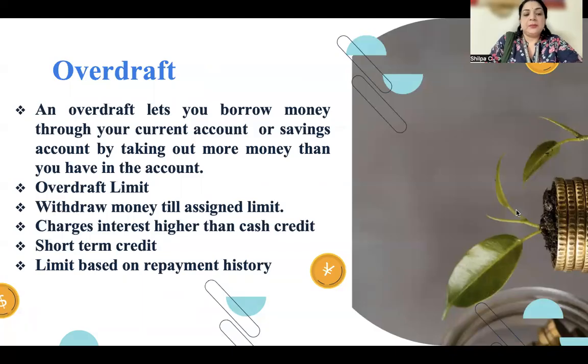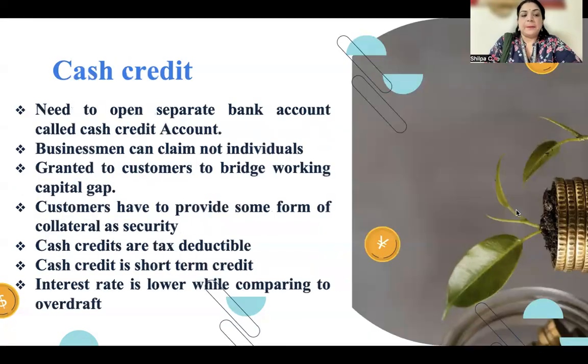Then there is an overdraft limit, which will be decided by the banker. Withdrawal of money till the assigned limit only is possible over here. Here the bank charges interest higher than the cash credit. It is a short-term credit and the limit is based on the repayment history. So this overdraft facility is not given to all customers, whereas it is provided only to the esteemed customers of the banker.